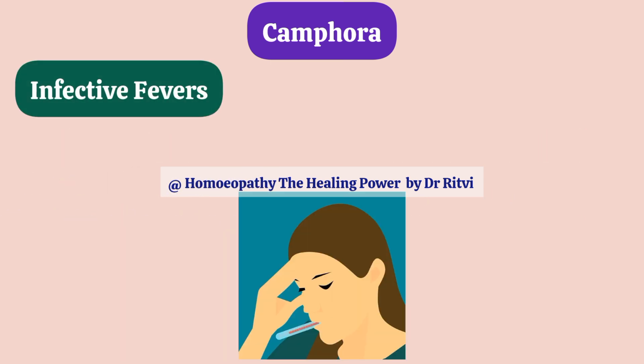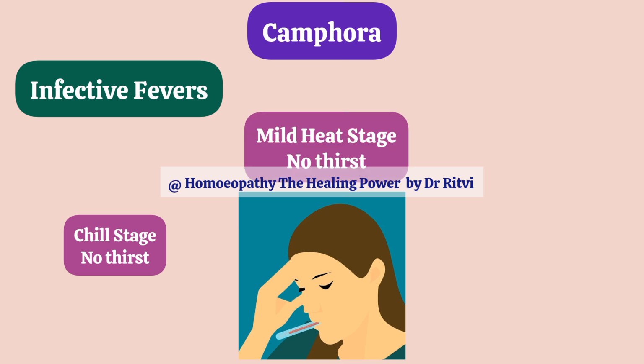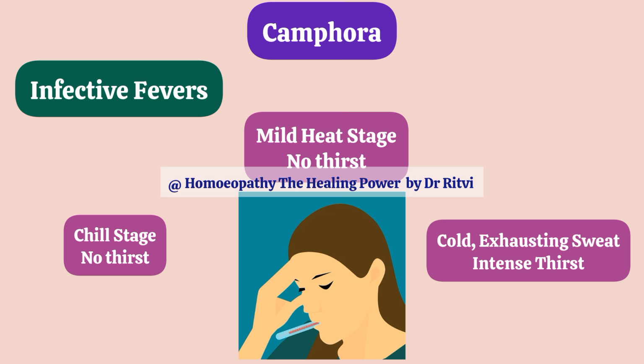So Camphora is not just limited to collapse condition. This remedy is also indicated for infective fevers, where you will see that there will be a chill stage with no thirst. The chill stage is a little bit long as compared to the other two stages, with icy coldness of the body, sensitivity to cold air and desire for no coverings. In heat stage, there may be mild heat seen, again with no thirst, and in sweat stage, there will be cold exhaustive sweat seen in the patient.